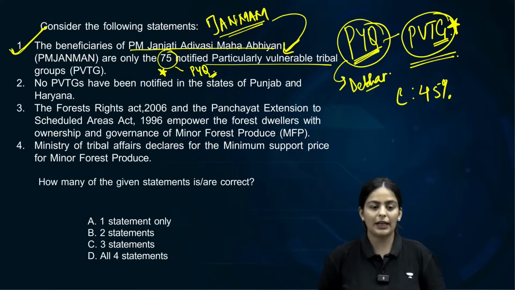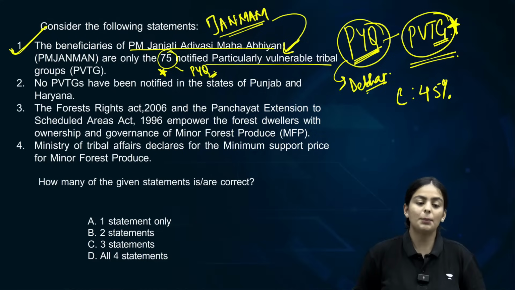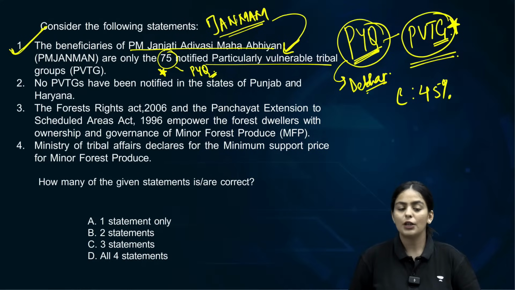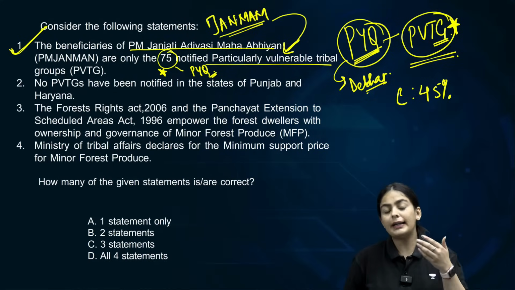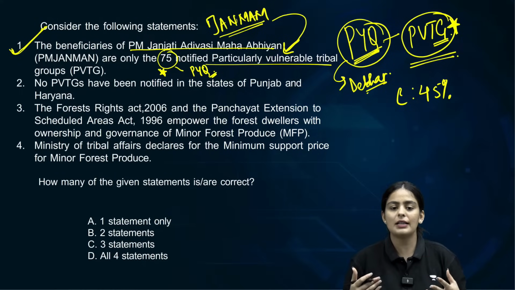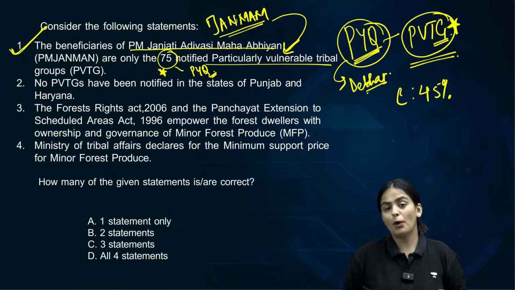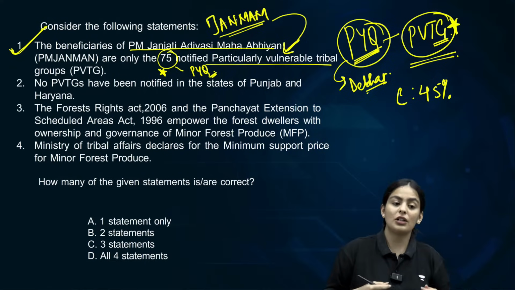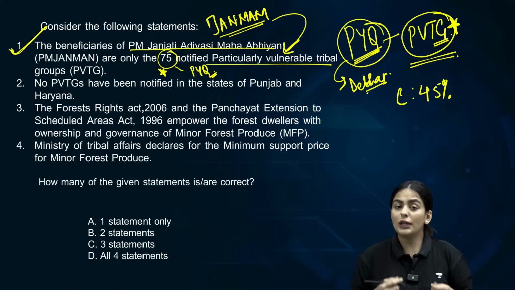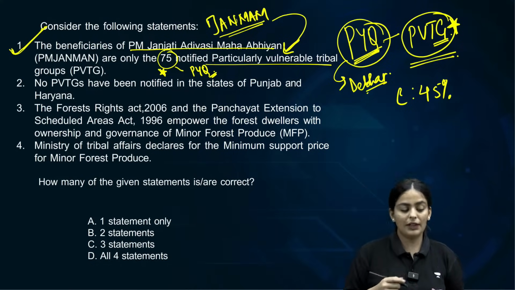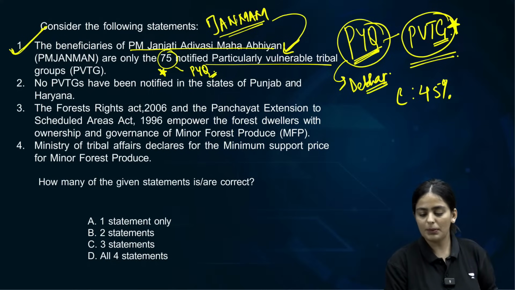The Dhebar Commission in 1973 had first recognized the primitive tribal groups, which later on the government has basically named particularly vulnerable tribal group. There are a lot of criteria on which you basically notify a PVTG. Some of the criteria are low or stagnant population, pre-agricultural level of technology, low literacy, economic backwardness, etc. Clear? So they are very, very important in that context, PVTGs.